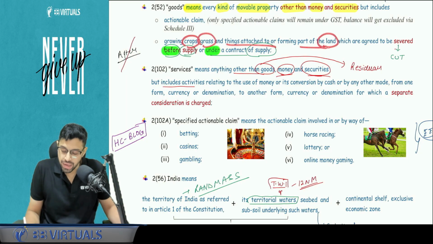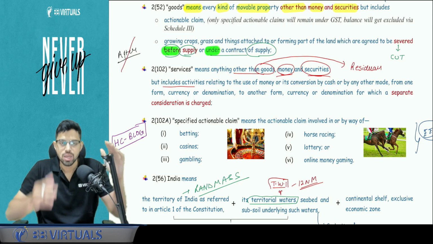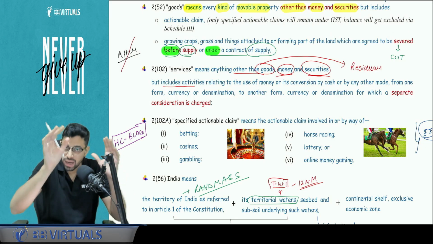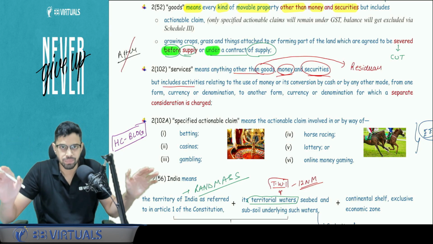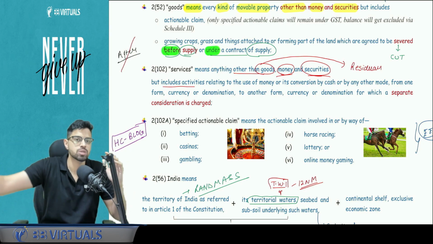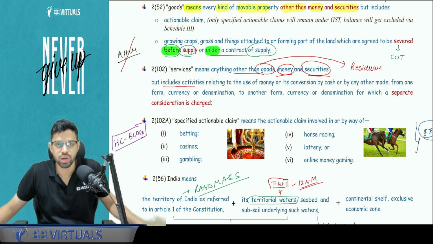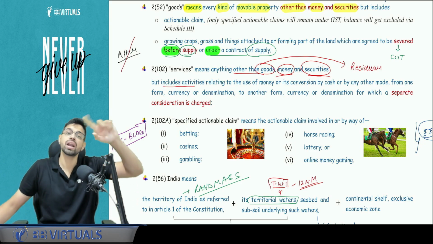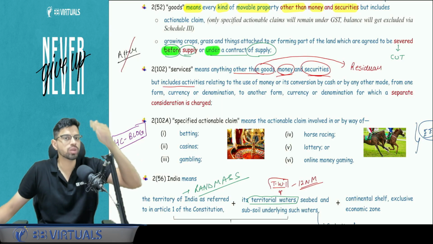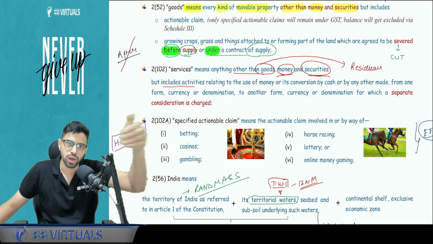the land, provided they are agreed to be severed before supply or under a contract of supply. Severed means cut. So under that contract or before the supply, they are going to be cut, because unless and until they are cut, they are not movable. So once they are severed, you can move them from one place to another. In that case, they will form a part of goods. If not severed, and if it is severed after the supply, then it will not be goods. It should be done before or during the contract of supply in order to fall under goods.